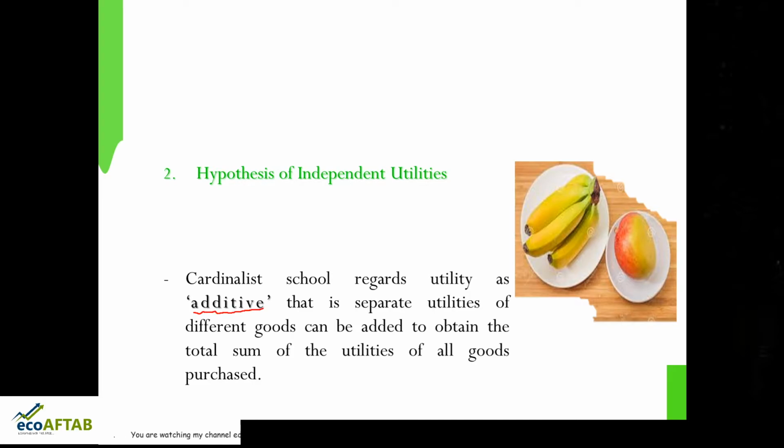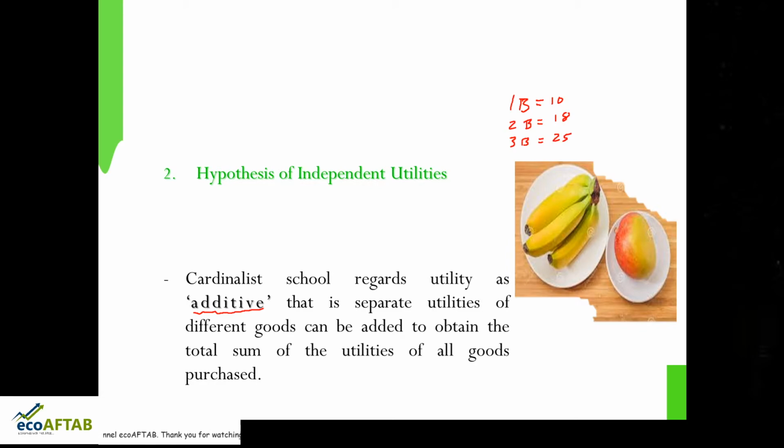That is, separate utilities of different goods can be added to obtain the total sum of the utilities of all goods purchased. So for our example, if I am consuming 1 banana, I am getting 10 units of utility. From the consumption of 2 bananas I am getting 18 units of satisfaction. From the consumption of 3 bananas I am getting, let us say, 25 units of satisfaction.